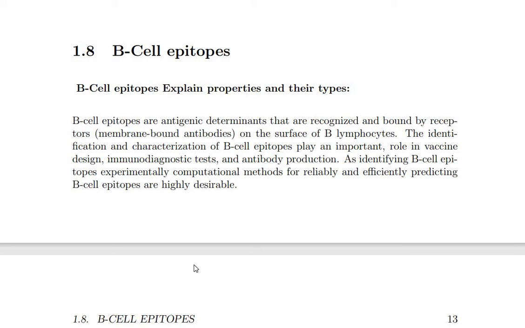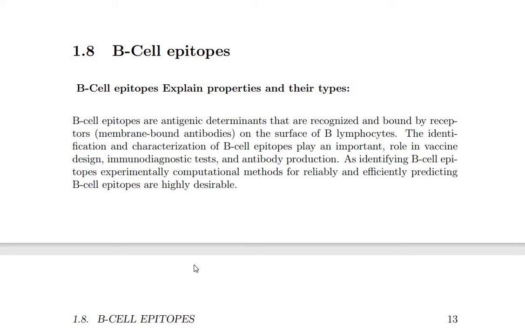The identification and characteristics of B cell epitopes play an important role. What are these B cells doing? Any type of antigen epitopes, they recognize as B cell epitopes. They play a role in vaccination, vaccine design, immunodiagnostics and antibody production. What is their role in vaccine design? Vaccine design, immunodiagnostic tests and antibody protection.